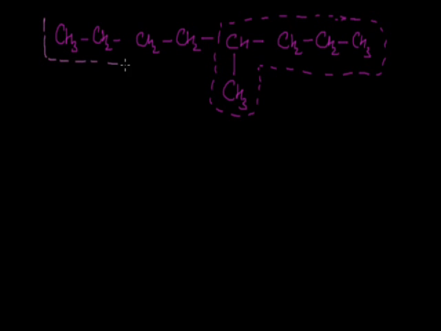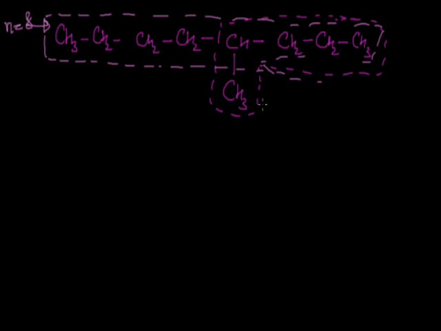In that case, this will be the position of the parent chain, and if we count the total number of carbon atoms for this parent chain, there are 4 carbon atoms still here. This will be the 5th carbon atom with a branch of a methyl group, then the 6th, 7th and 8th. So this parent chain contains a total of 8 carbon atoms, while in the other option the parent chain contains only 5 carbon atoms. As we have studied earlier, the chain containing the maximum number of carbon atoms works as the parent chain. So in this case my parent chain will be this one.